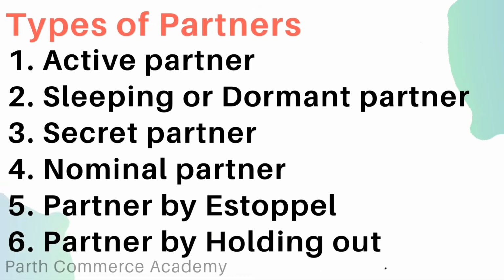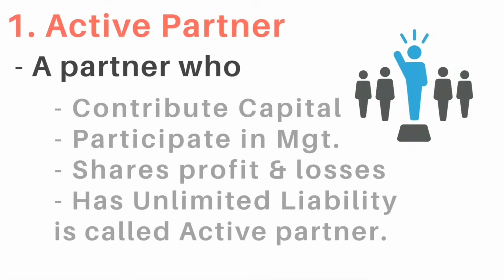Now let's see types of partners. There are different types of partners with different roles and liabilities. Understanding all these types of partners is important for a clear understanding of their rights and responsibilities. Let's see. The first is active partner, then sleeping partner, secret partner, nominal partner, partner by estoppel, and partner by holding out. Let's see the first, active partner.